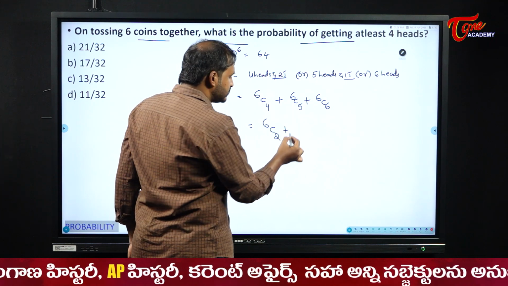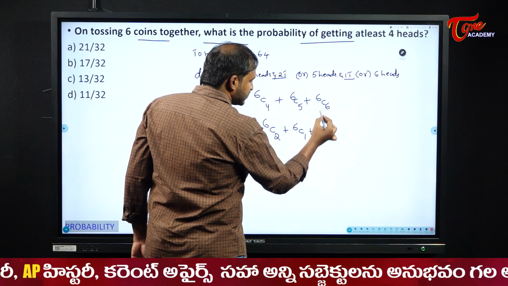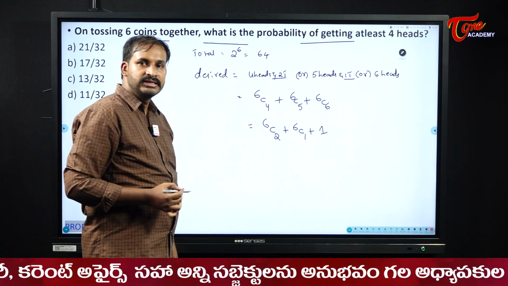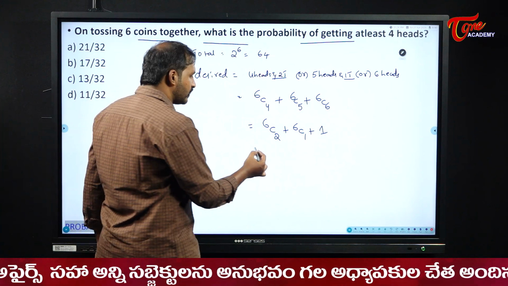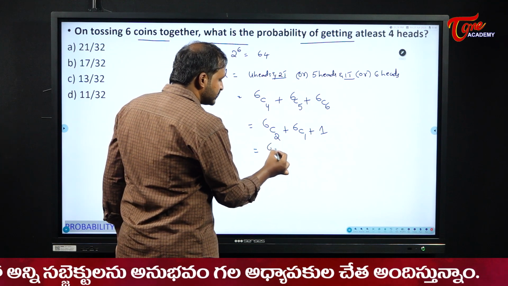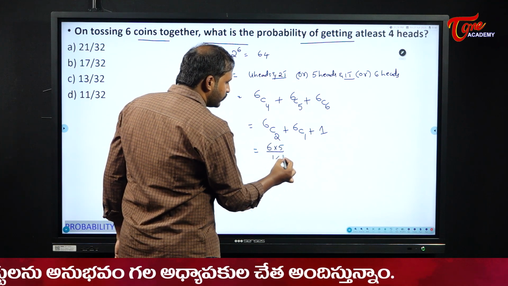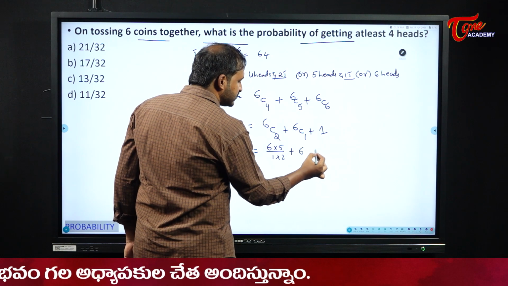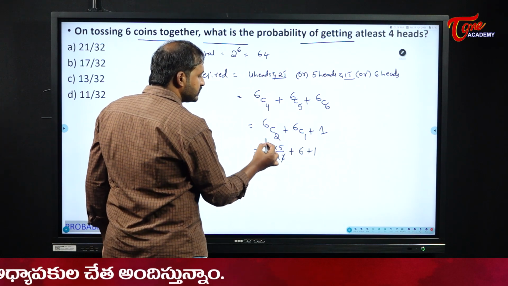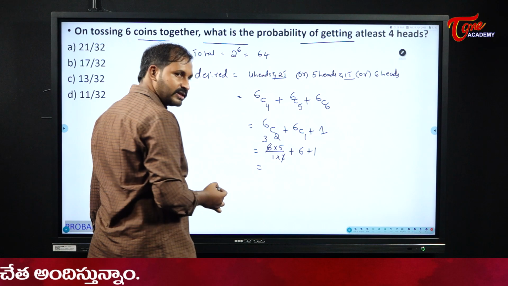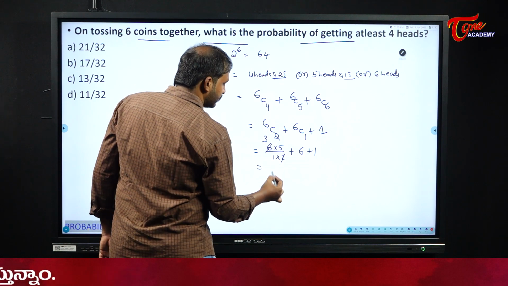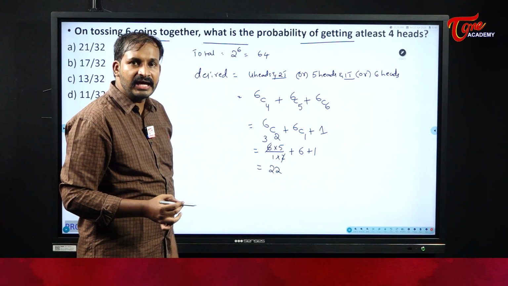6C5 is equal to 6C1. 6C6 will be equal to 1. We already know 6C2 is 6 into 5 by 1 into 2, plus 6C1 is 6, plus 1. 3 5s are 15. 15 plus 6 is 21, 22. 22 is the desired output for me.